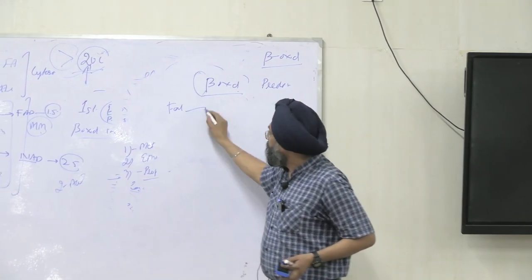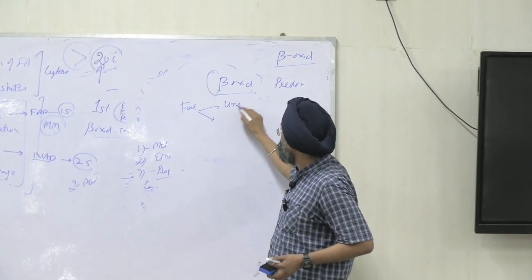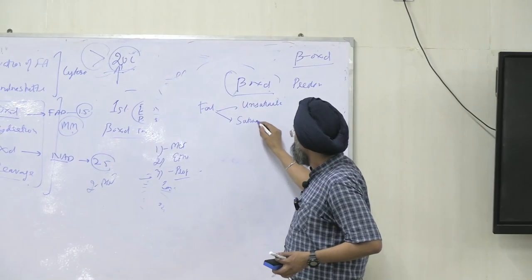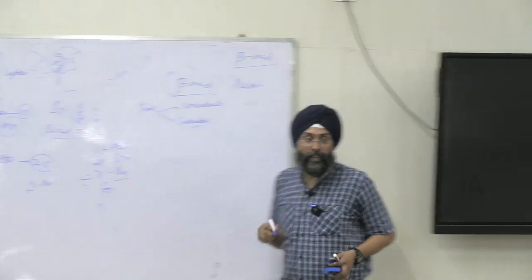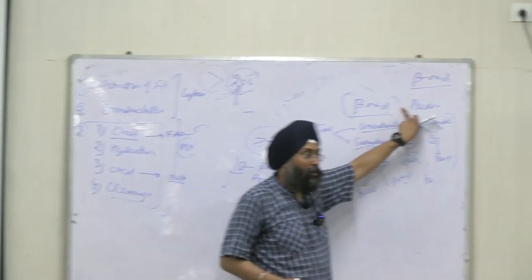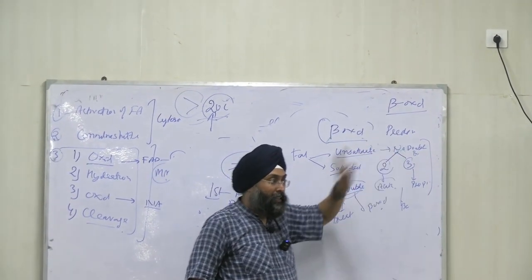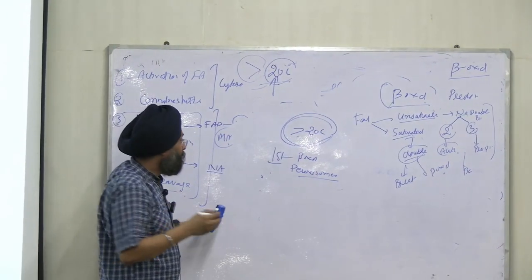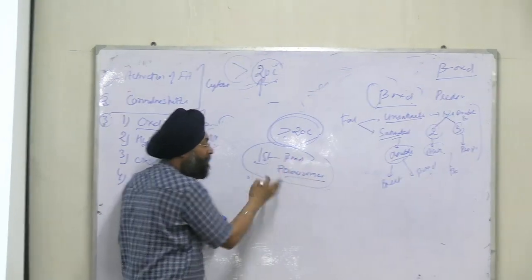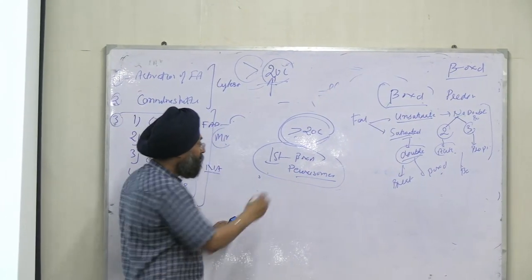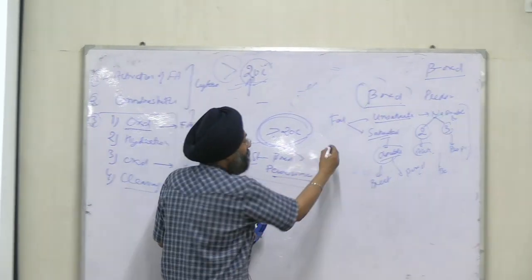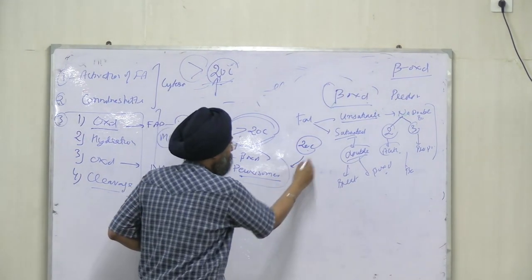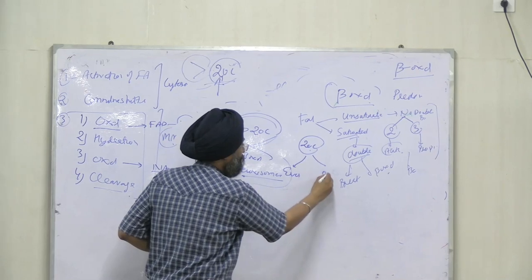First of all, the body intelligence will decide whether it is saturated fat or unsaturated fat. It will break the double bond, then proceed to beta oxidation. See it clearly. If it has more than 20 carbons, first it will break down to 20 carbons via beta oxidation in peroxisomes. After that, 20 carbons will be left. Then it will see whether it is an even chain or odd chain.